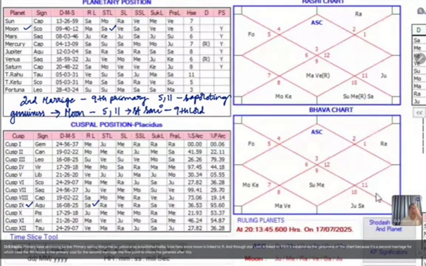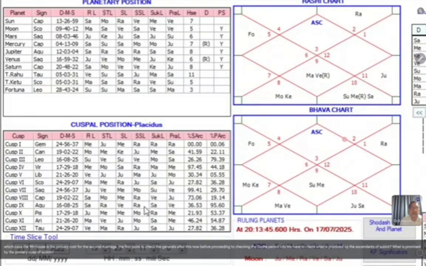After this, before proceeding to checking the dasha period lords, we have to check what is promised by the ascendant sub-sublord, what is promised by the primary cusp sub-sublord, what is promised by the 11th cusp sub-sublord.